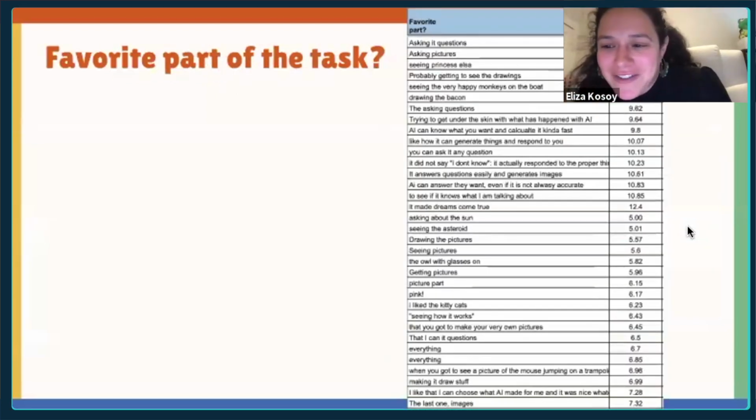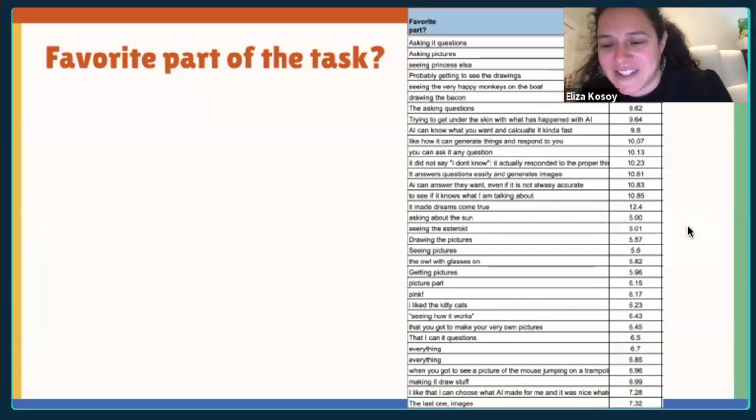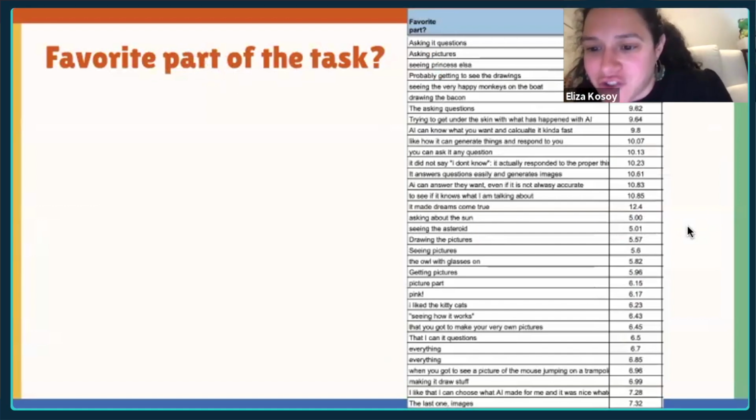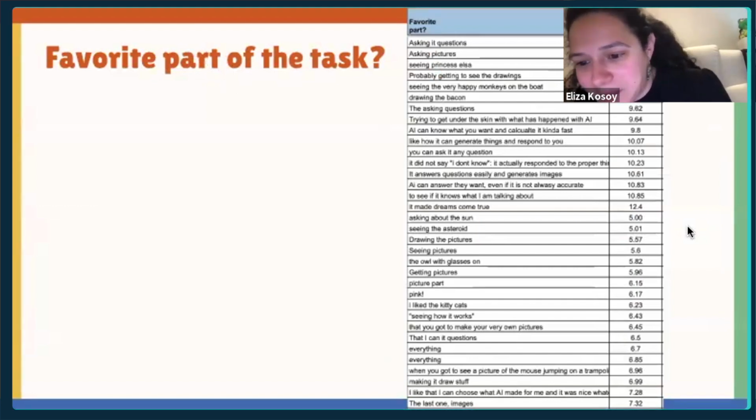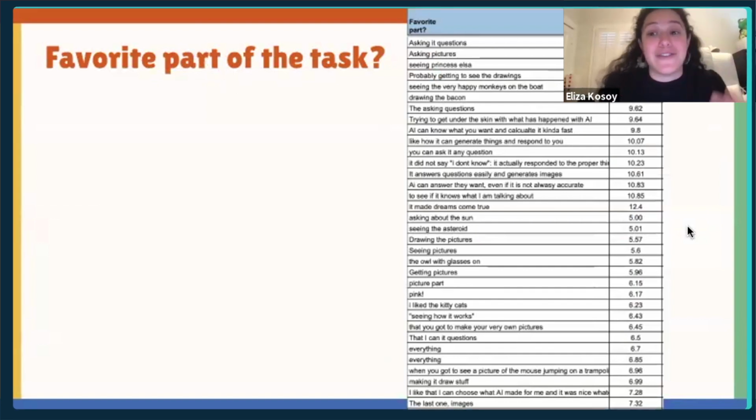This is just a screenshot of asking kids what their favorite part of the task was, and you can kind of see here overwhelmingly it's about pictures. They like asking questions, but they love seeing the pictures, drawing this, seeing this picture, drawing the picture, getting pictures. So I think this really shows you that they're very motivated by the visuals more than they are the text.